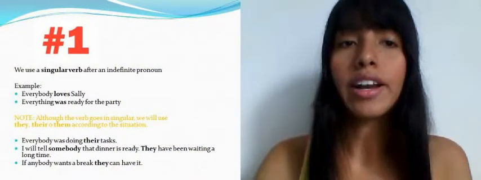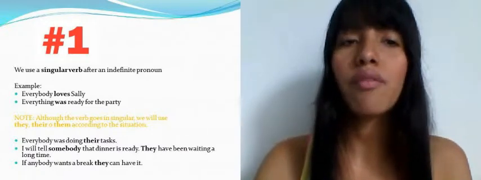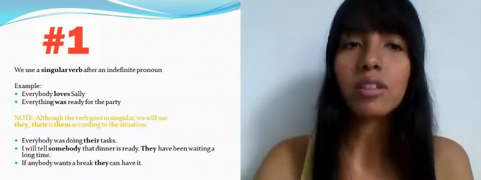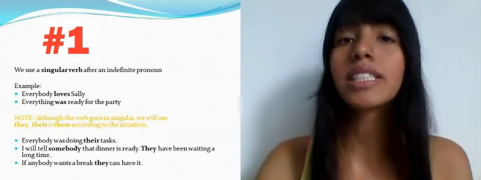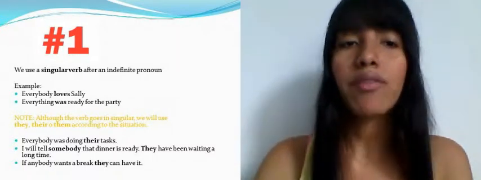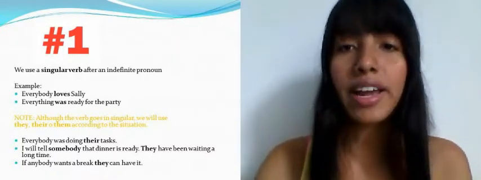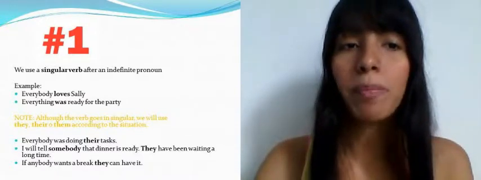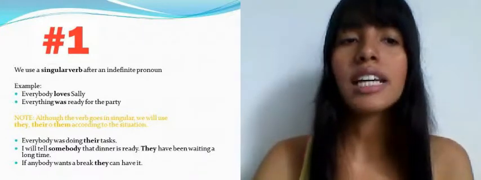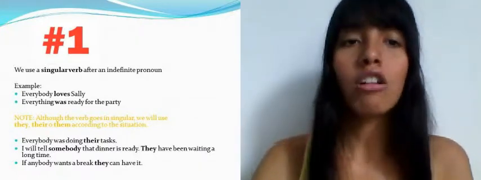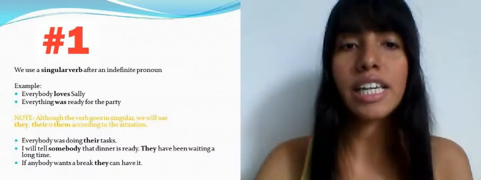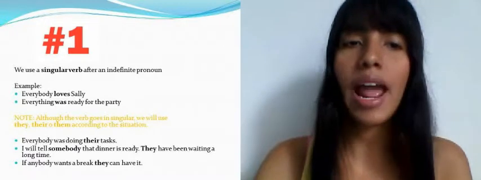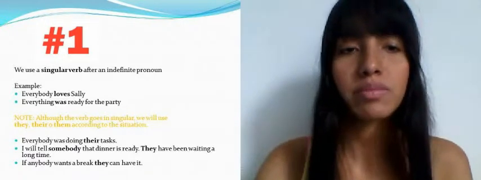Rule number 1. We use a singular verb after an indefinite pronoun. For example, everybody loved Sally. Everything was ready for the party. See, the verbs are in singular form. Now let's look at the notes. Although the verb goes in singular, we will use they, their, or them according to the situation.